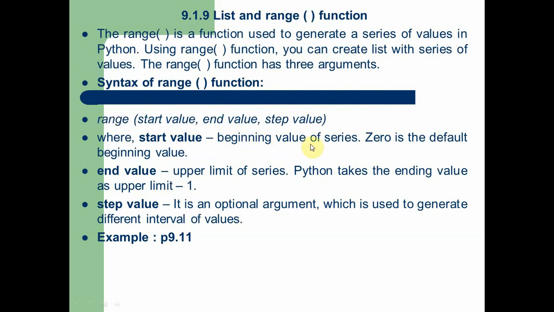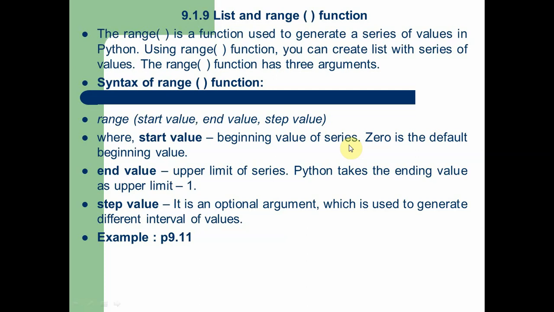Start value is the beginning value of the series. If the start value is not given, then 0 is the default. End value is the upper limit of the series, and Python takes the end value as the upper limit minus 1. Step value is an optional argument which is used to generate different intervals of values.